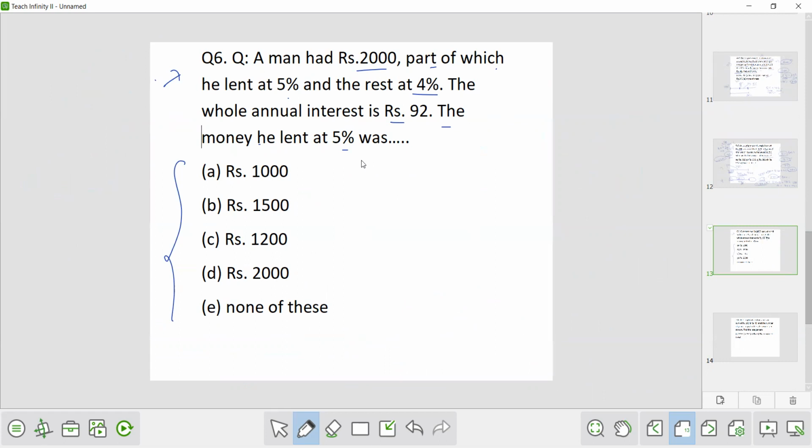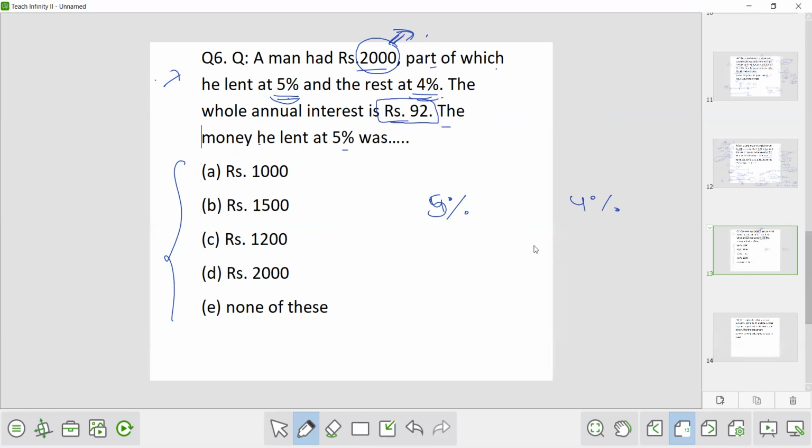Now, a man had rupees 2000. So first I will explain you the mixture and alligation part. Part of this 2000 is being deposited at 5% and the other part is being deposited at 4%. So the first part is deposited at 5% and another part at 4%. But how much, we don't know. Now the whole annual interest is 92.